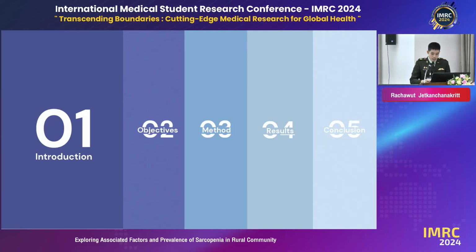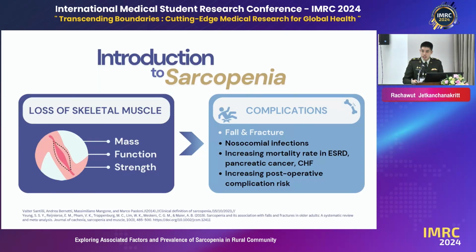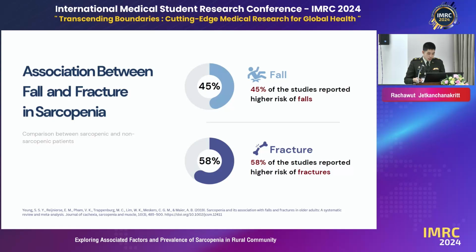One of the complications that I want to highlight is fall and fracture in this study. According to the meta-analysis in 2019 about this complication in sarcopenia, 45% and 58% reported higher risk in fall and fractures respectively. This is the reason that I want to explore more about this in sarcopenia.